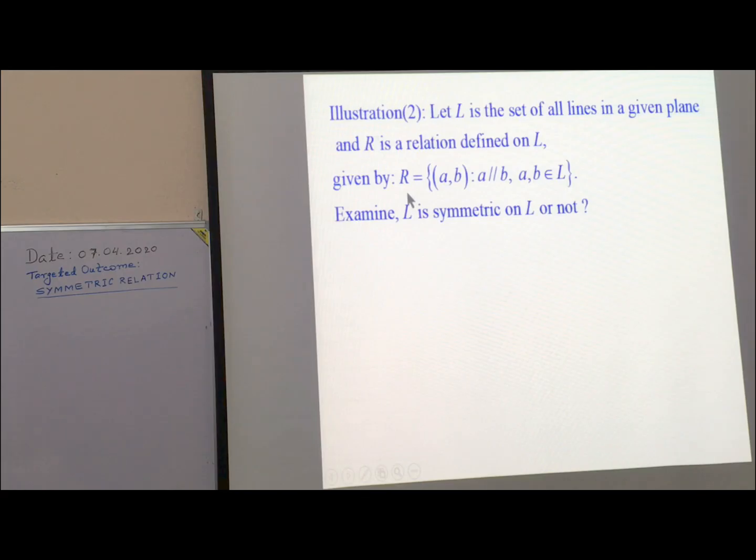We saw this relation was reflexive on L.